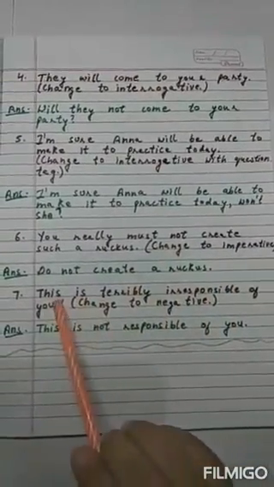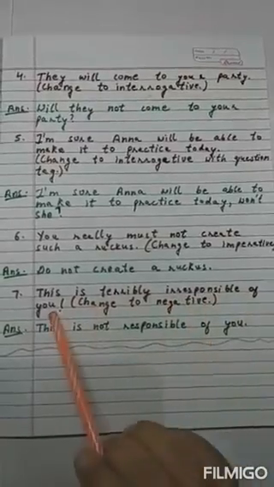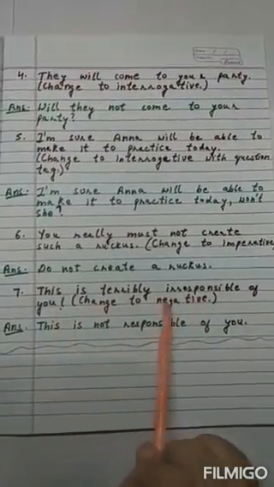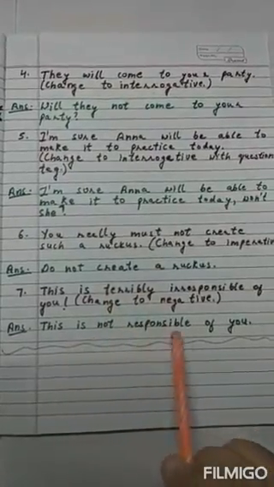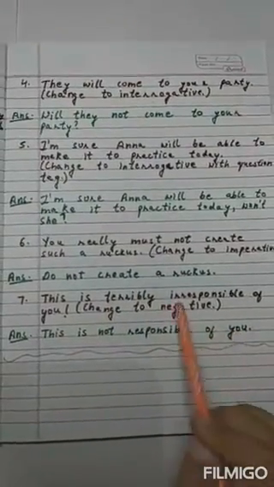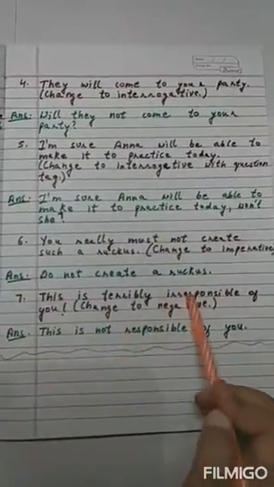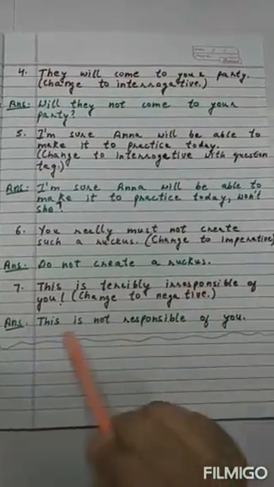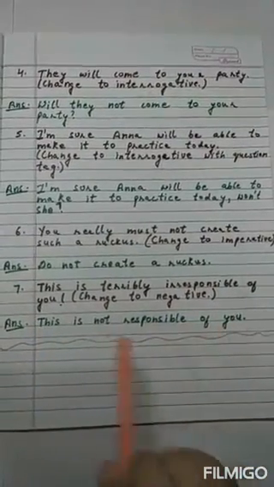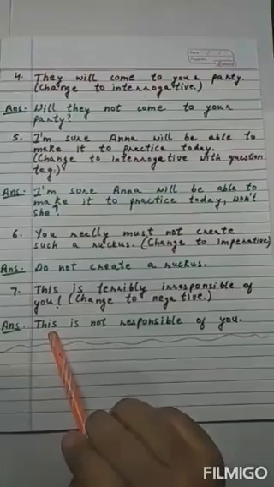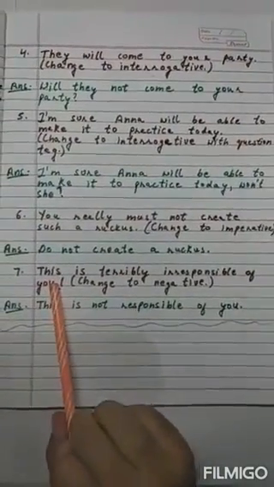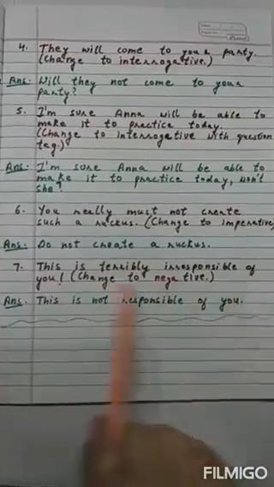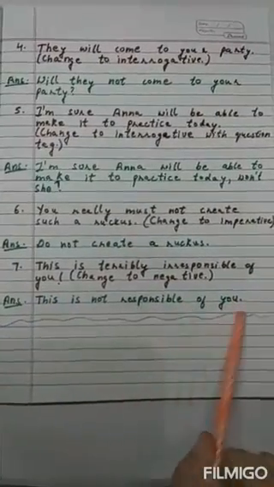Last sentence, this is terribly irresponsible of you. You have to change it to negative. So, rather than changing the meaning, this is not responsible of you. Irresponsible, not responsible of you. So this was the answer. So the last sentence of this exercise which I have taken, this is terribly irresponsible of you. This is not responsible of you.